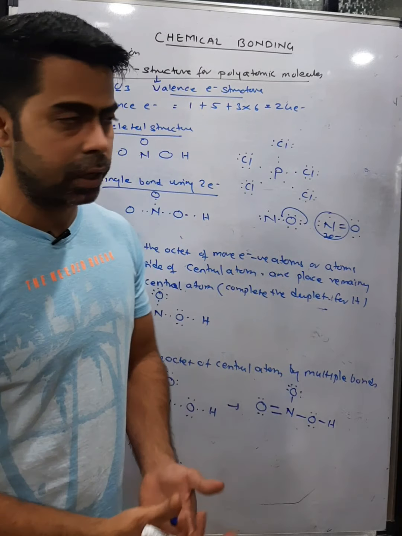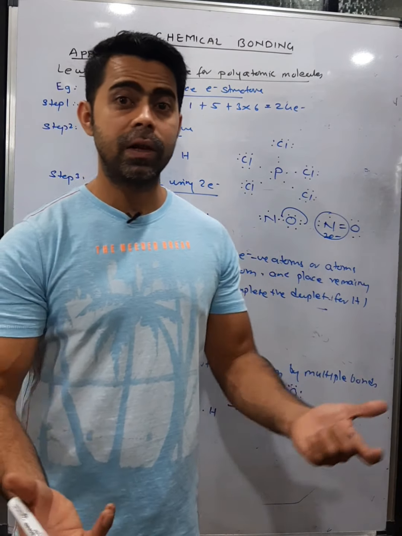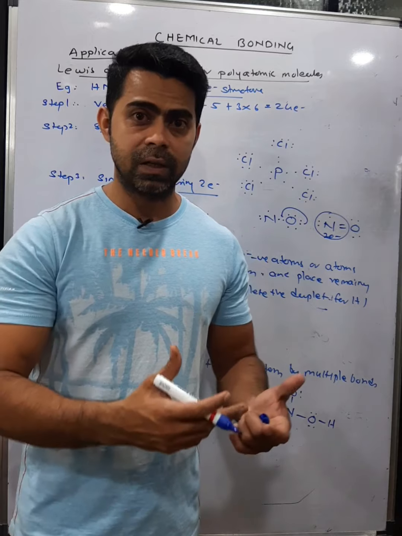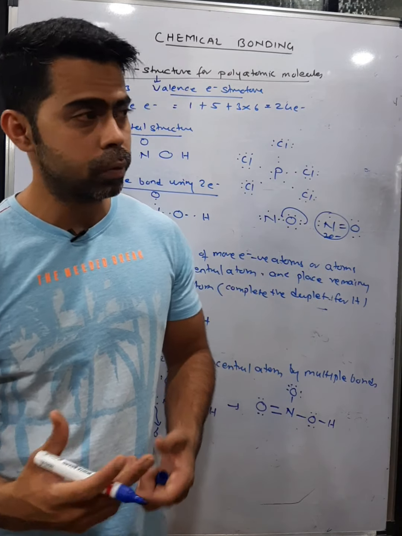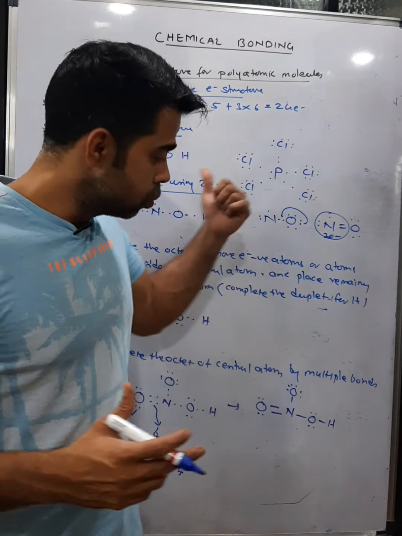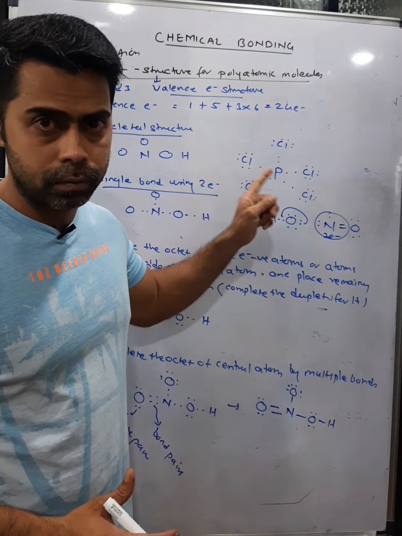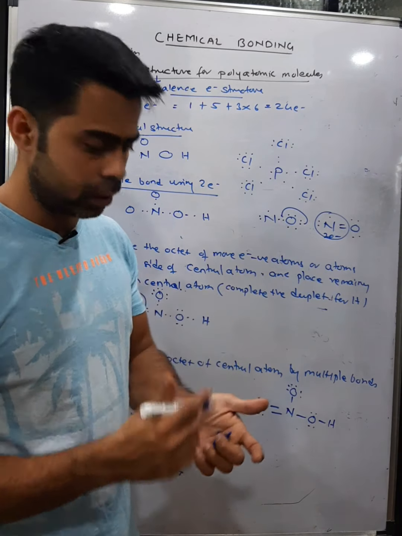You should know that, like in H2SO4, sulfur has 12 electrons in the outermost shell. In SF6, sulfur has 12 electrons in the outermost shell. You should be aware of these molecules, but these rules do not apply to making these molecules, because these rules are strict to the octet theory.